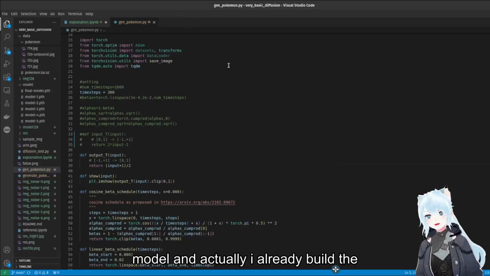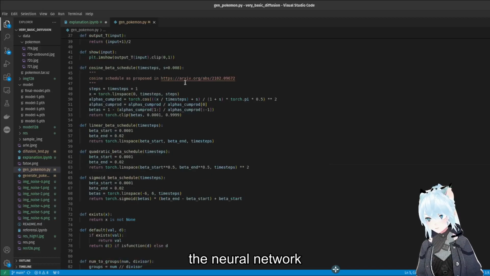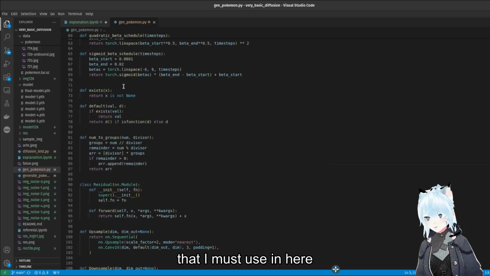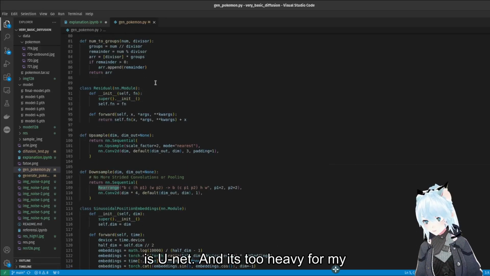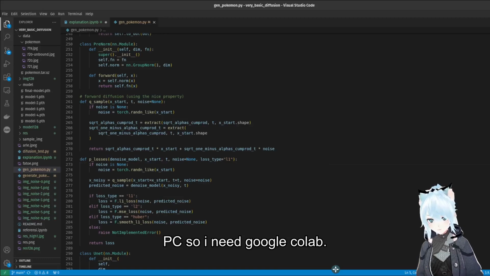And actually I already built the model in Google Colab. I can't train the model on my PC because the neural network that I must use in here is UNet, and it's too heavy for my PC, so I need Google Colab.